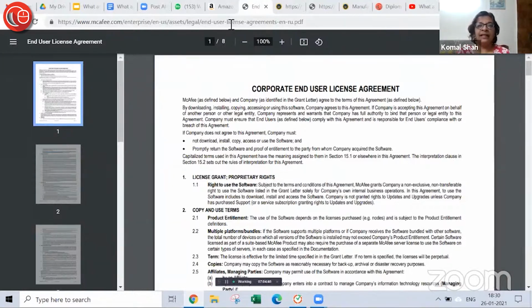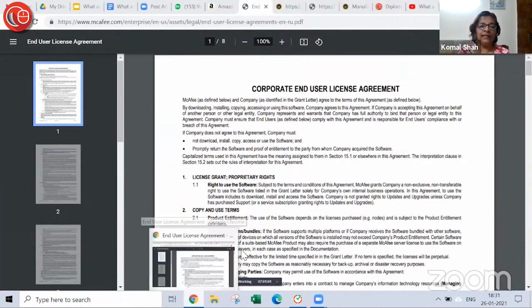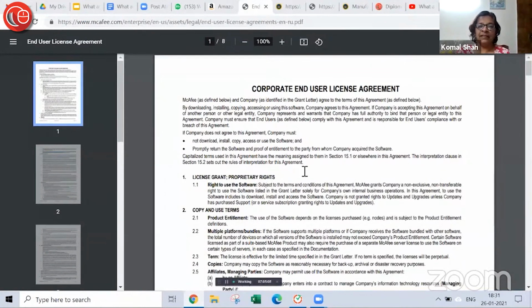This agreement is available on a simple Google search. You don't have to research for a crazy amount of time. It is readily available and you can have a look at things like this. We'll talk about where you can find these things. So this is an end user license agreement by McAfee.